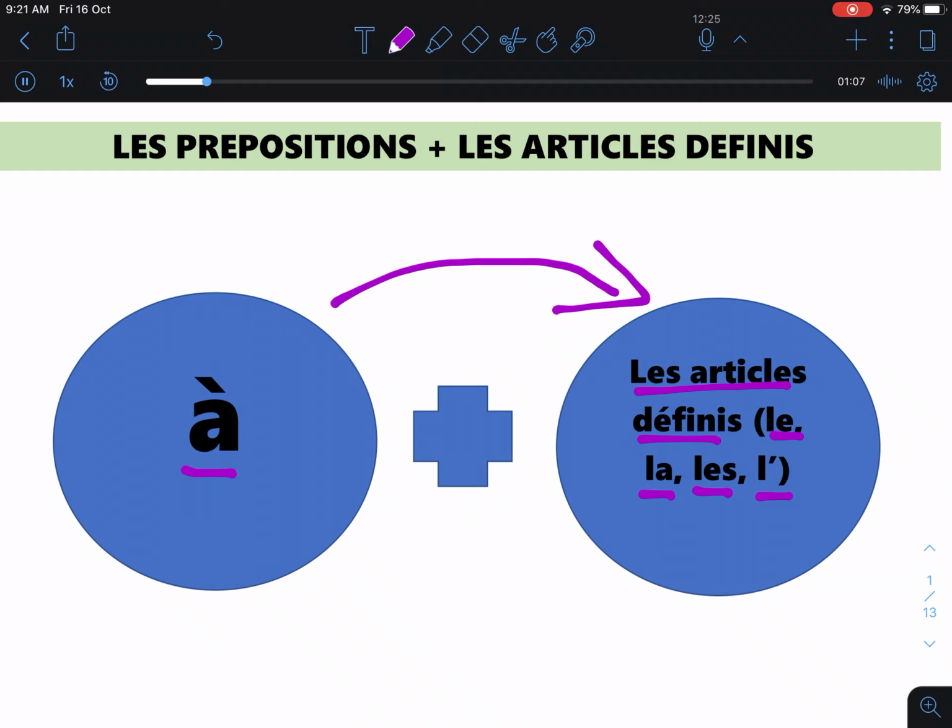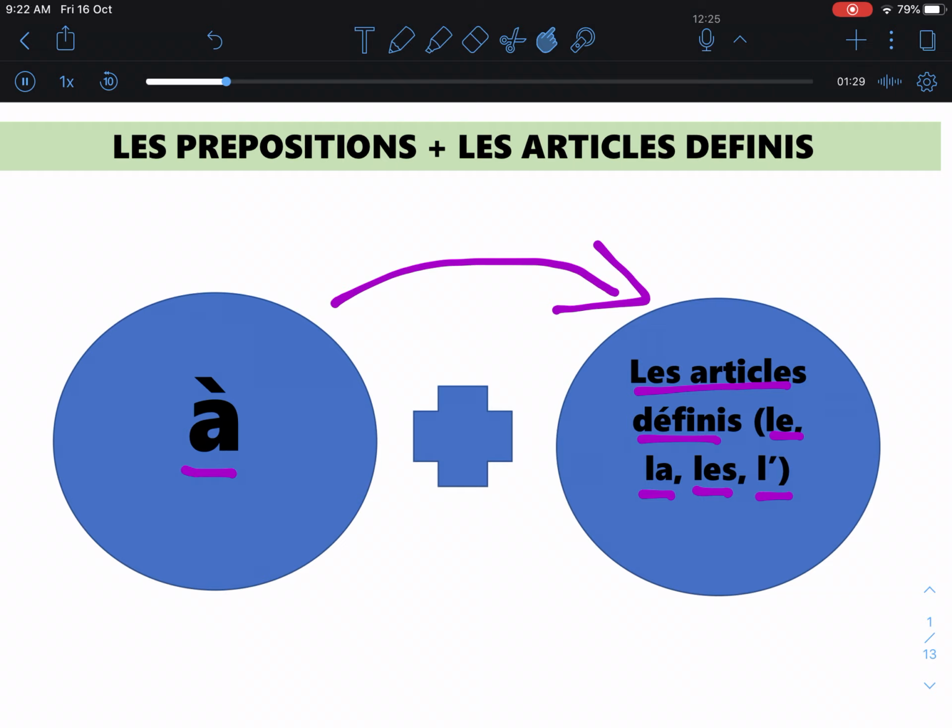Firstly, we are going to see how the preposition à reacts to the definite articles. If you remember clearly, we have learned les articles définis. It is what we call definite articles, and there are 4 of them.